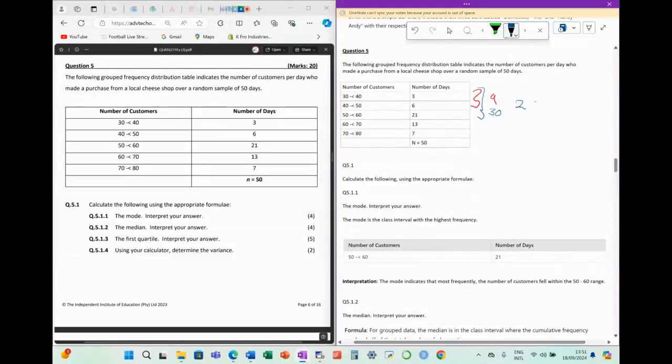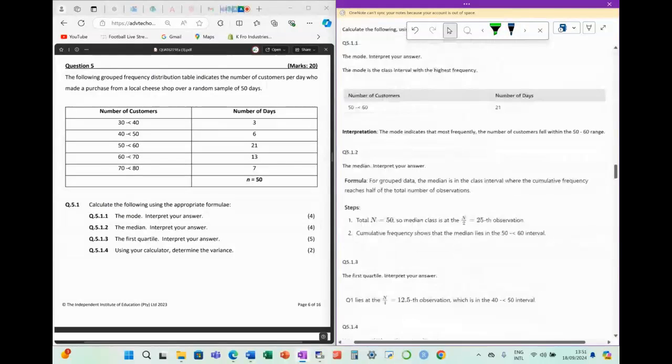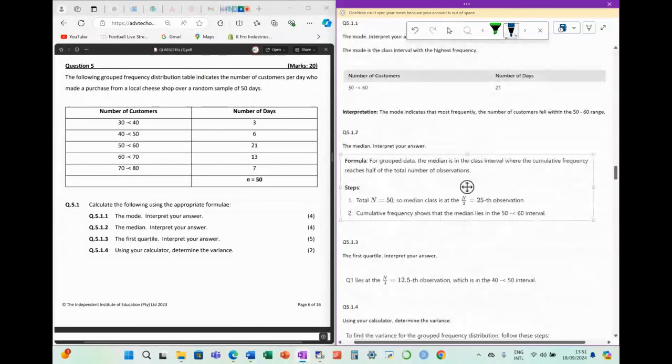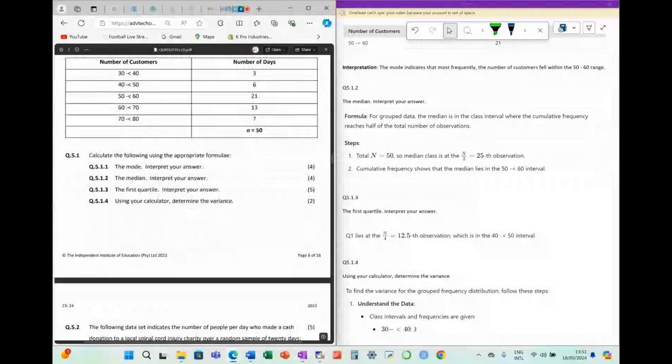So 25 is going to fall within that. Can you see that? 50 to 60. That's how we've identified that our median class is 50 to 60. Everybody happy there? We're just going to finish this, then we'll take a break.